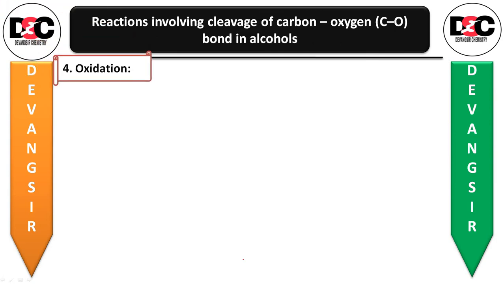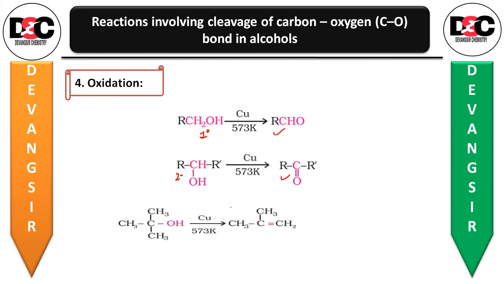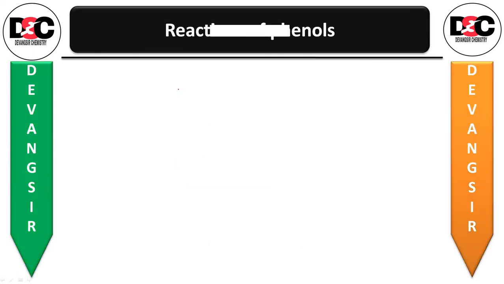Let us see that. The primary alcohol will give you the aldehyde, the secondary alcohol will give you the ketone, and the tertiary alcohol will give you the alkene. Okay, so this is the reaction involving the cleavage of the carbon-oxygen bond in alcohol as far as oxidation is concerned. Now next one, that is reactions of phenols.